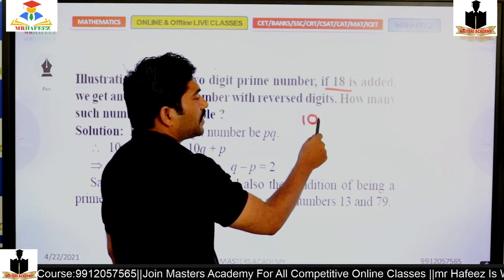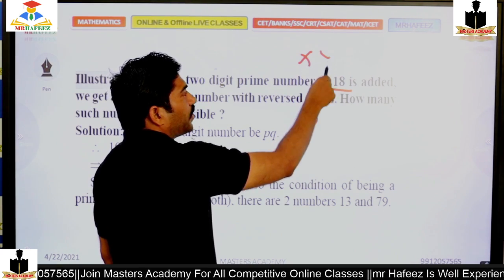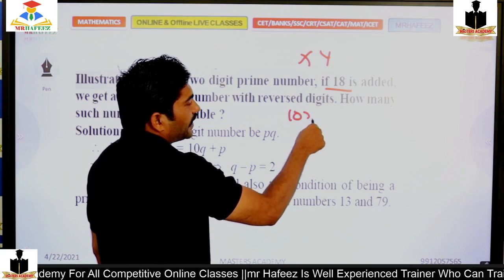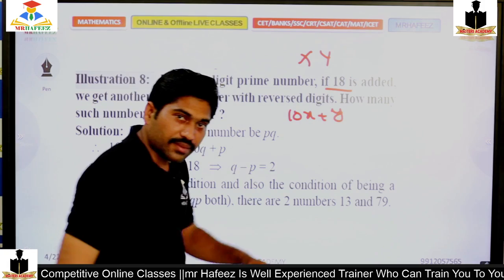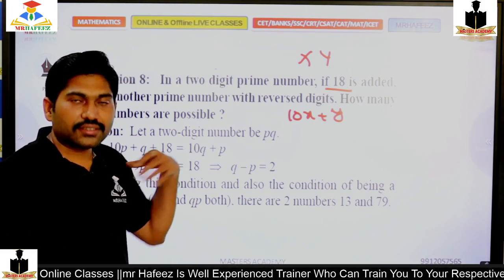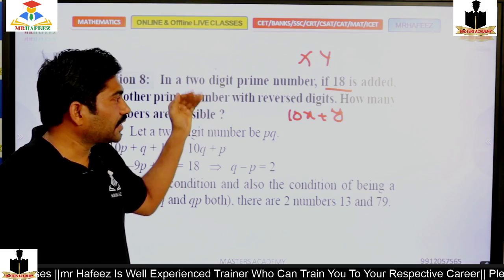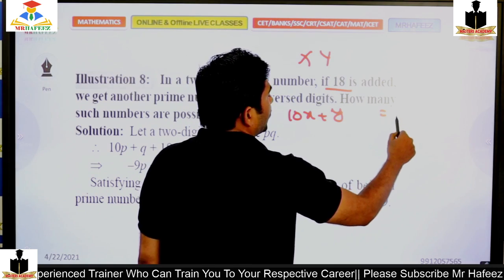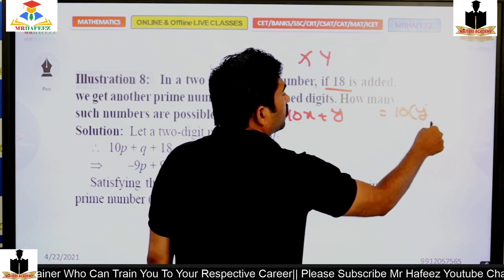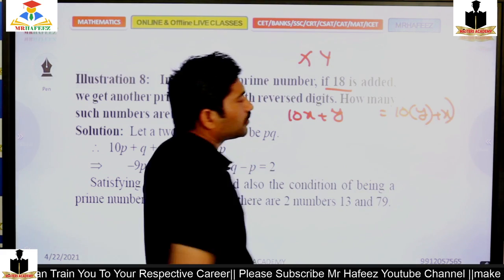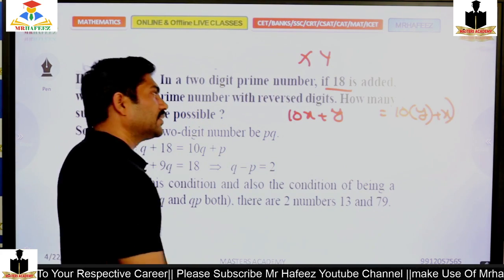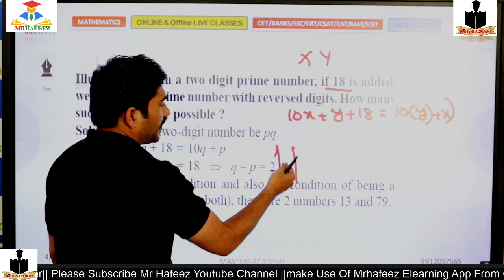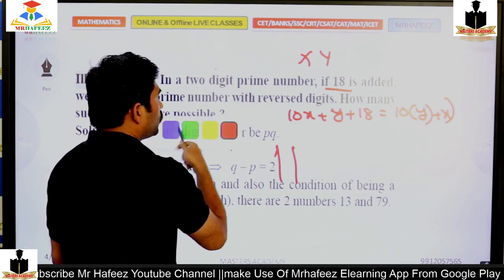If a number is xy, then the number can be written as 10x plus y, according to the previous one. The reverse number I can write as 10y plus x. If I add 18, these two are equal.